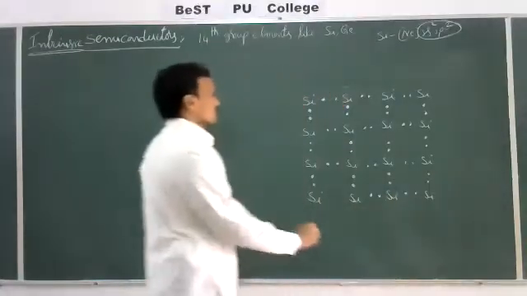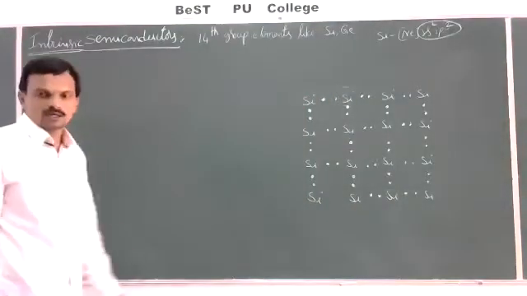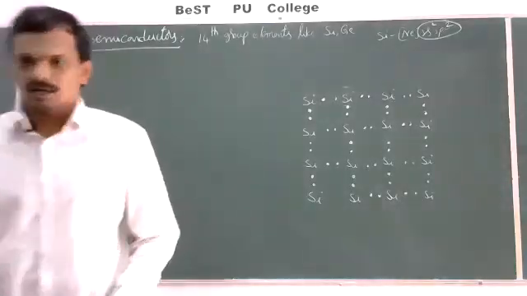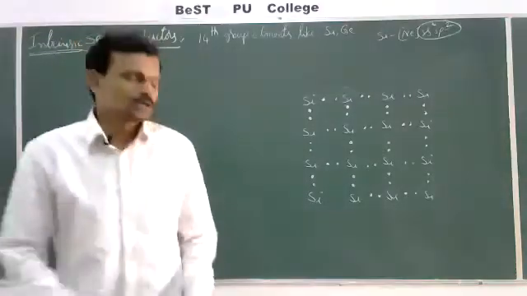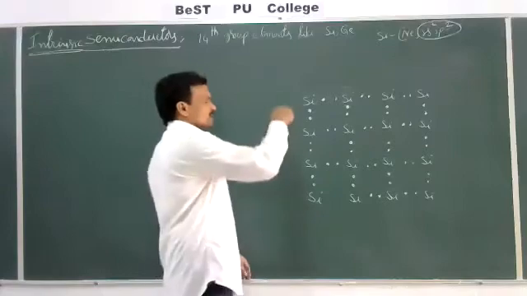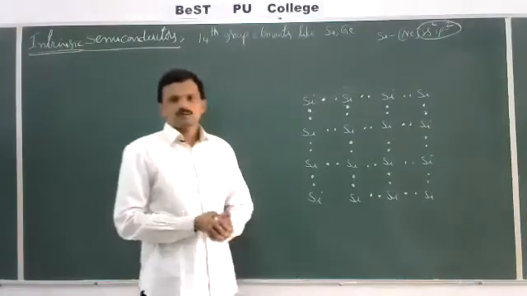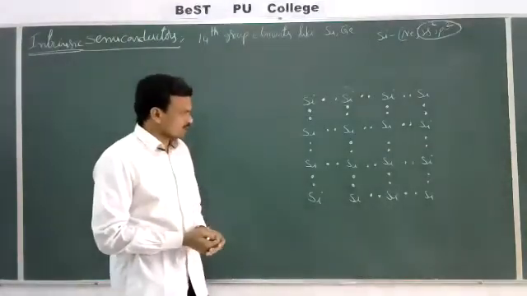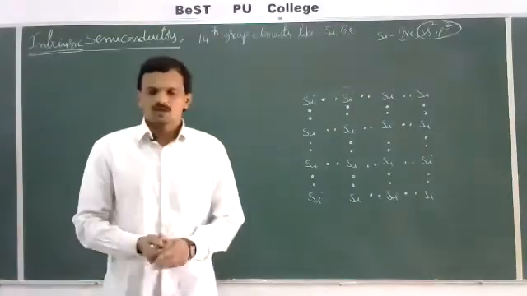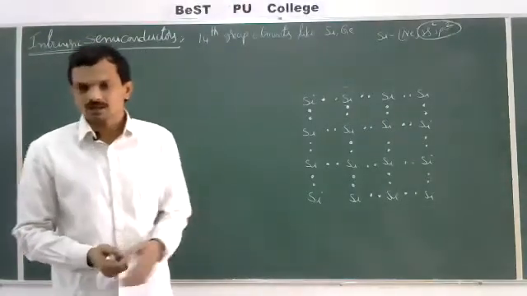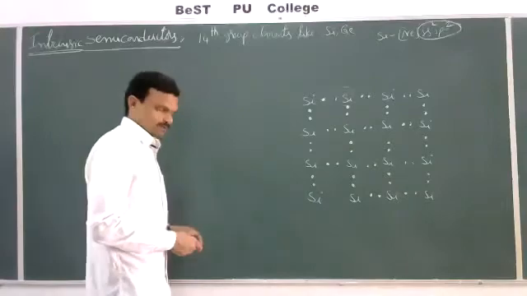Now this is the bonding in silicon. Each silicon atom is bonded with 4 other silicon atoms tetrahedrally, so there are no free valence electrons to conduct electricity.